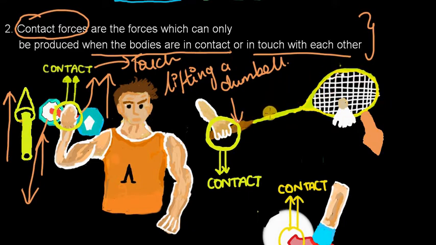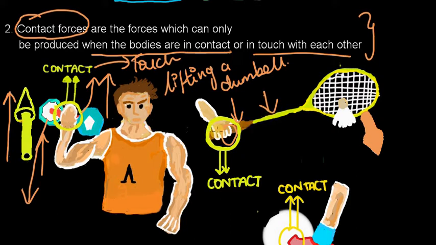If the person wasn't touching the racket, or the racket was in some other room, he could not apply force onto it. Only when he is in contact with that racket can he apply a push force.